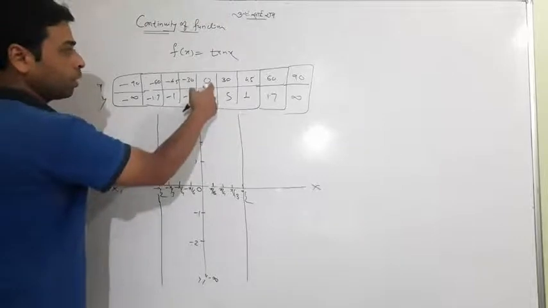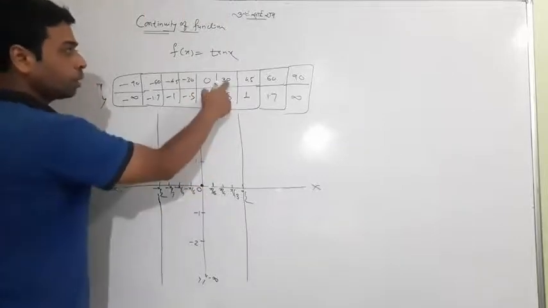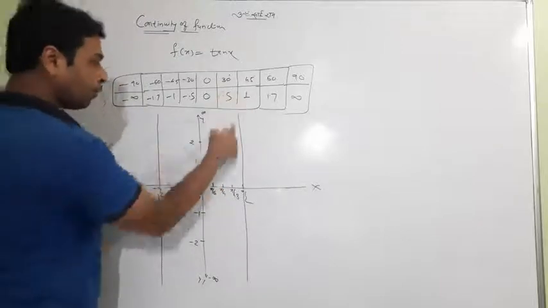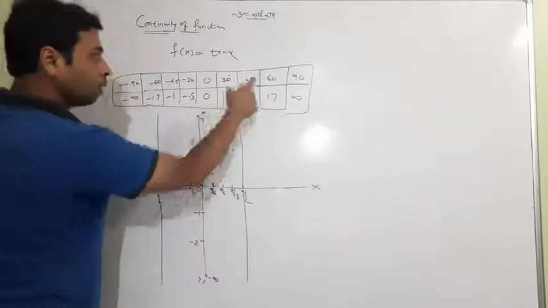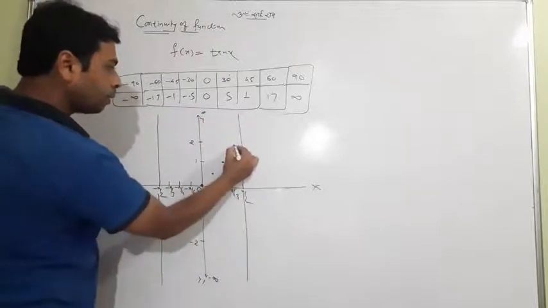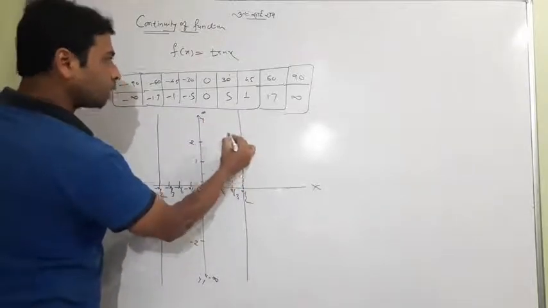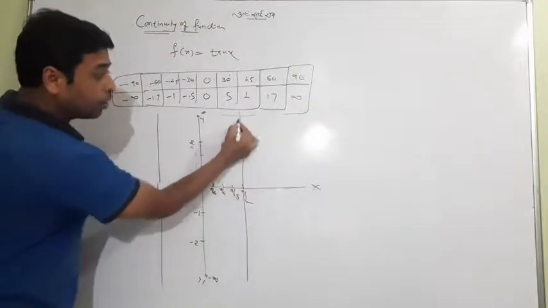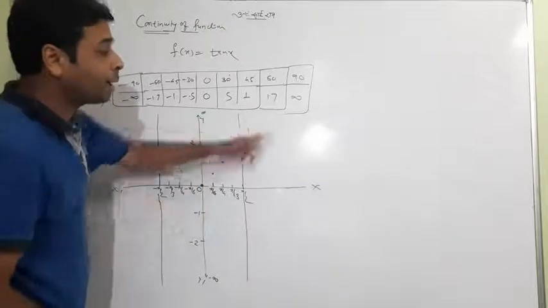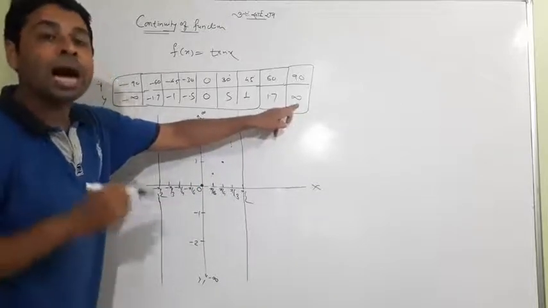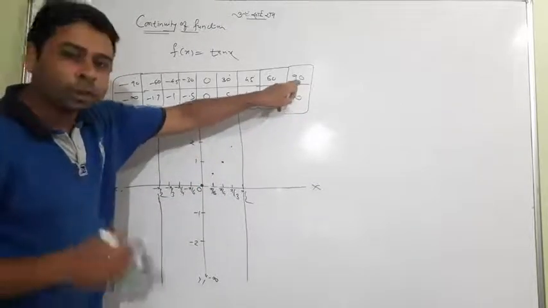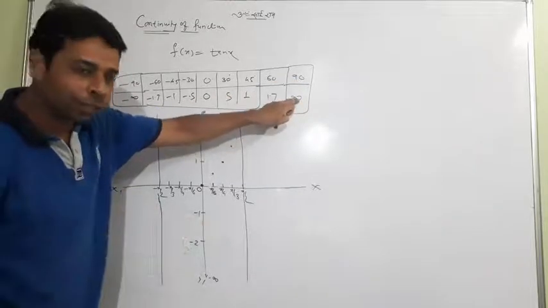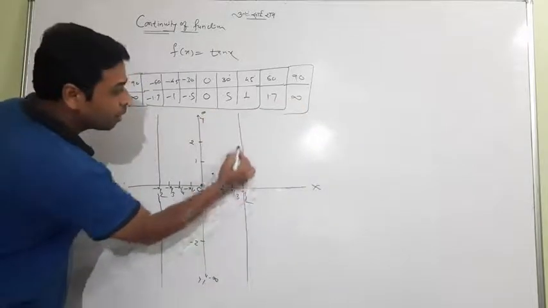Now quickly go on. At 0 it is 0 here, 30 degrees means this is 0.5, 45 is 1, 60 is 1.7. Look at 1.7. And for 90 it is infinity. So for 90 in particular it is infinity, and one should know that infinity is itself not a real value. I would say that actually 90 cannot happen. Just near 90 it is near infinity.